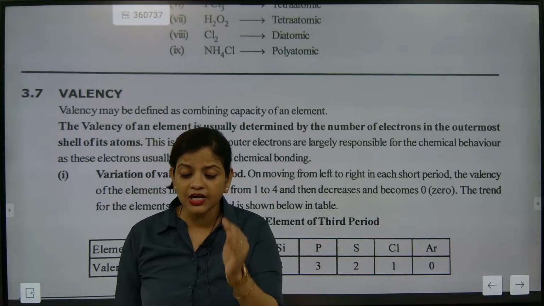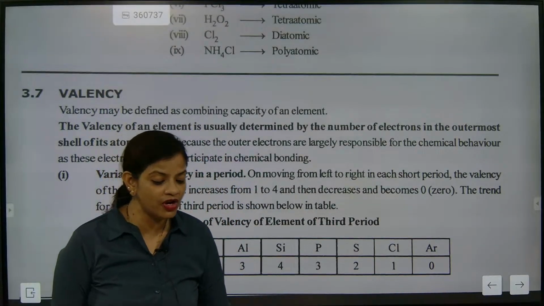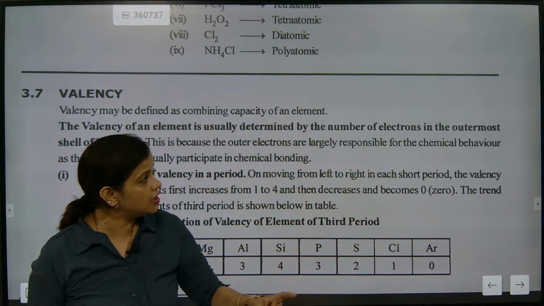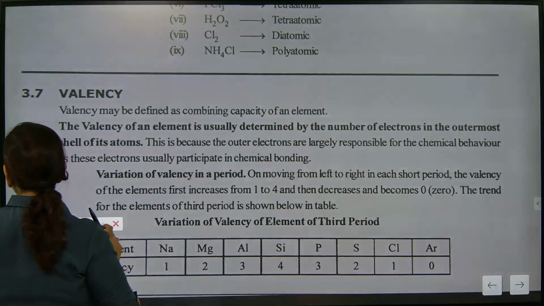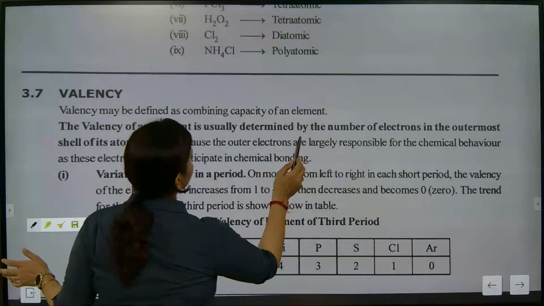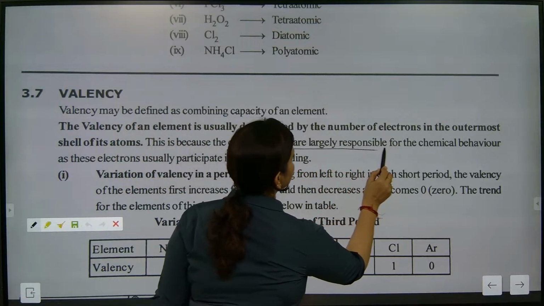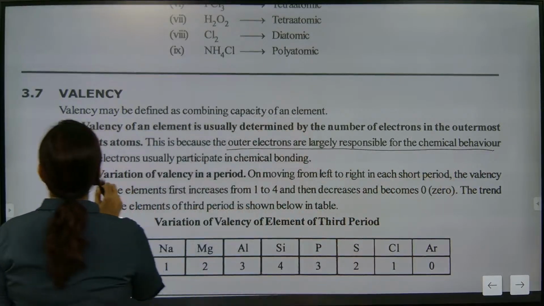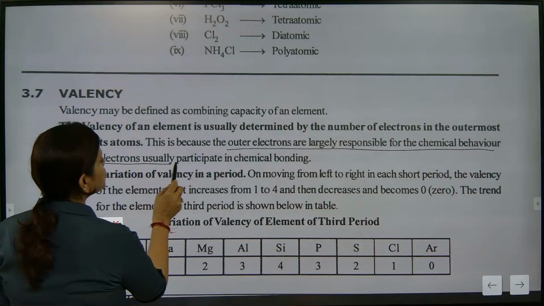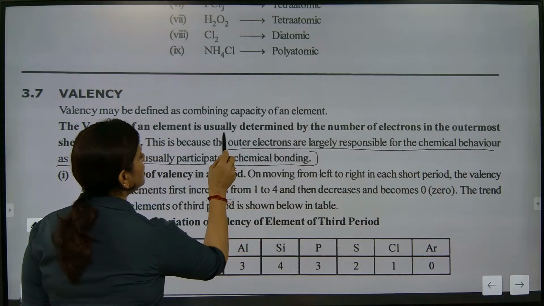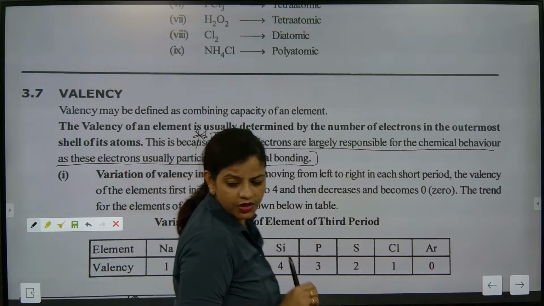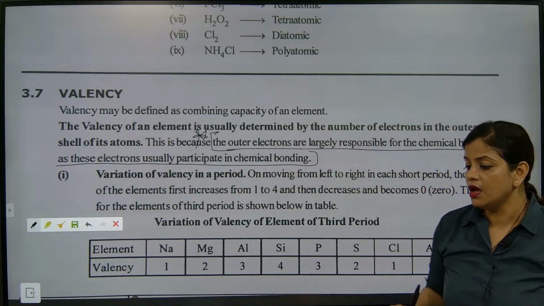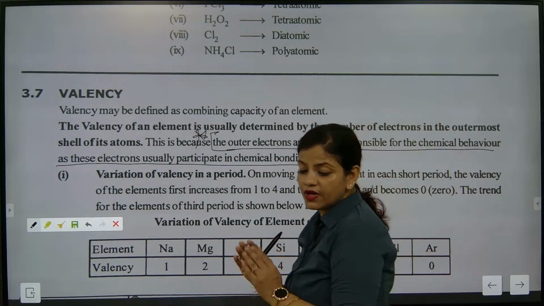The outer electrons are largely responsible for chemical behavior, as these electrons usually participate in chemical bonding. This part is very, very important.